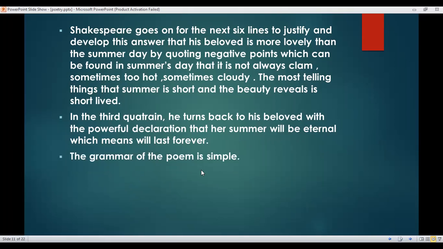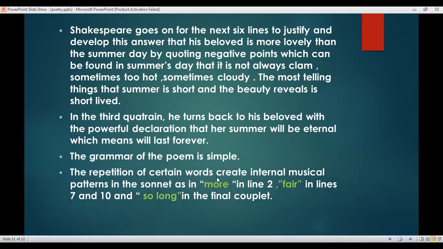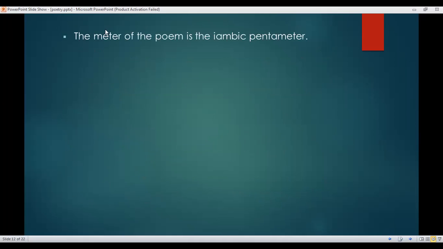The grammar of the poem is simple. The repetition of certain words creates eternal musical patterns. This is a very important thing also. The repetition of certain words creates what? It creates eternal musical patterns in the sonnet, as in more in line 2, fair in lines 7 and 10, and as long in the final couplet. The meter of the poem is iambic pentameter. What is the meaning of iambic pentameter? It means that it is made up of an unstressed syllable followed by a stressed syllable.